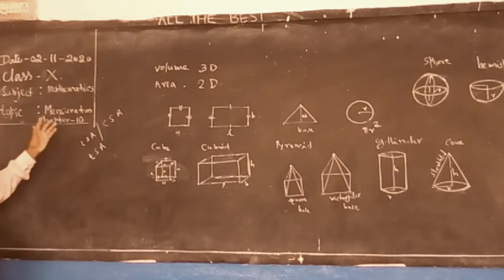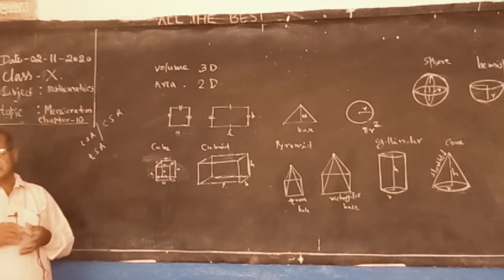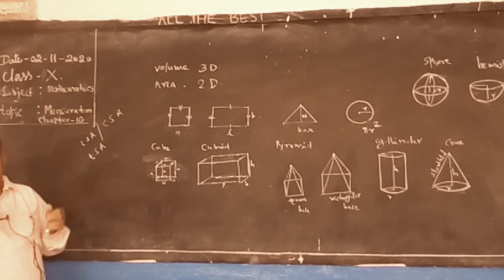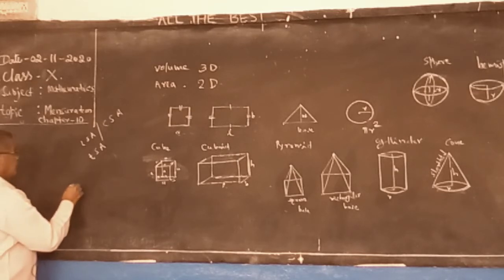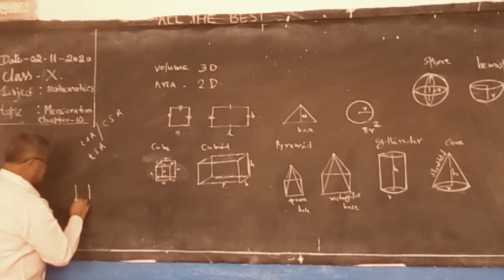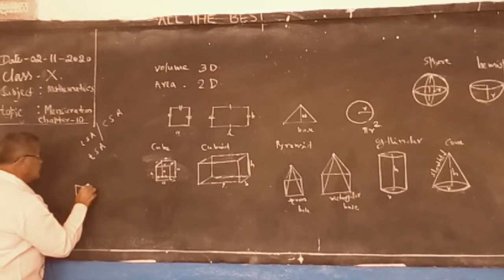We did problems individually in 9th class. Now in 10th class, we are combining the solids. Suppose a hemisphere on the cylinder. The hemisphere is surmounted on the cylinder.